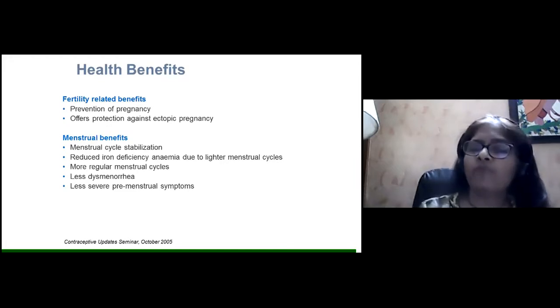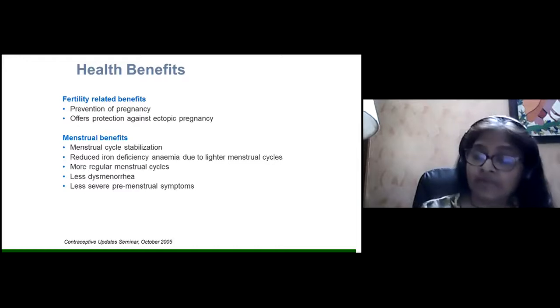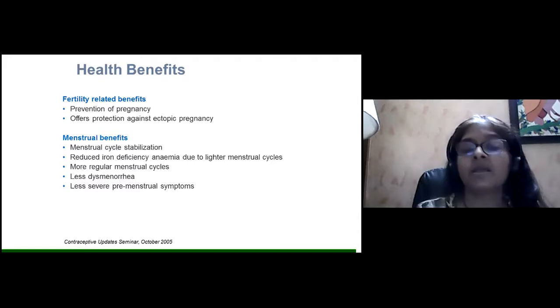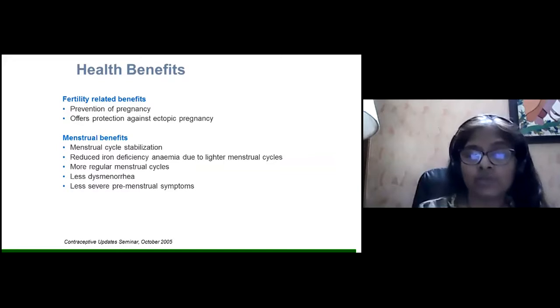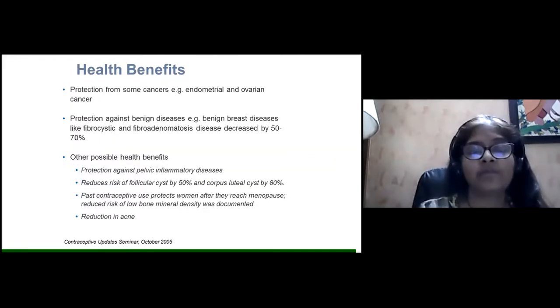There are a lot of benefits of oral contraceptive pills, like prevention of pregnancy. When they prevent pregnancy itself, they also offer protection against ectopic pregnancy, menstrual cycle stabilization, and reduced iron deficiency anemia due to lighter menstrual cycles, more regular menstrual cycles, less dysmenorrhea, and less severe premenstrual symptoms. Protection from endometrial cancer, ovarian cancer, and protection from benign breast diseases like fibrocystic breast and fibroadenomatosis. It decreases by 50 to 70%.